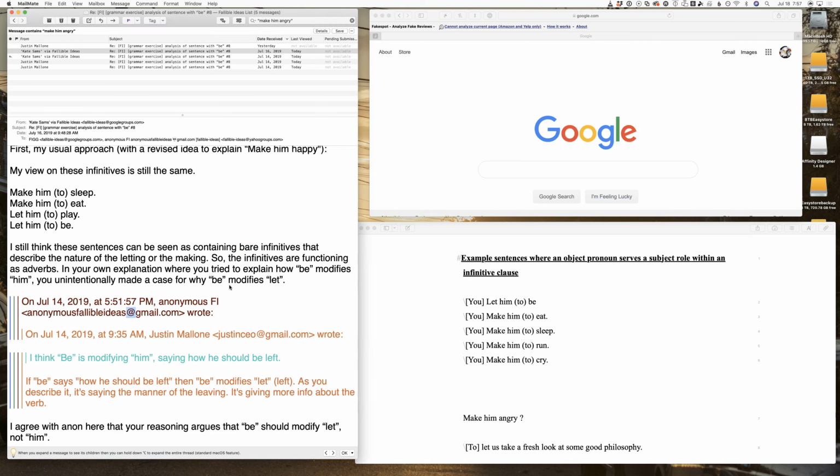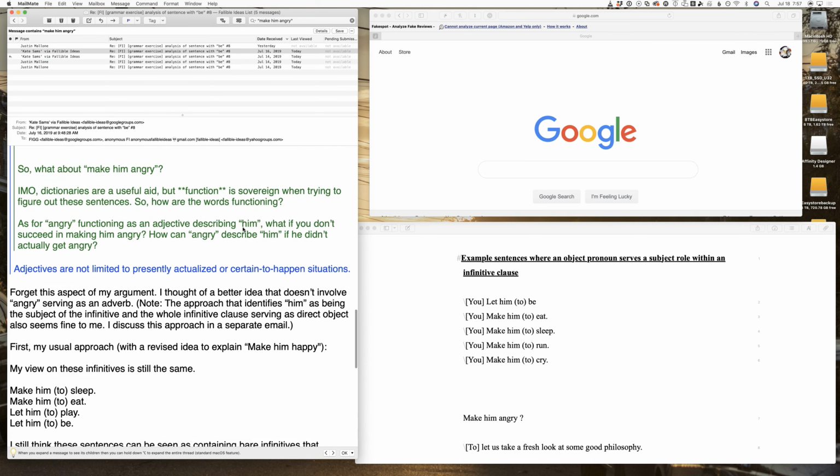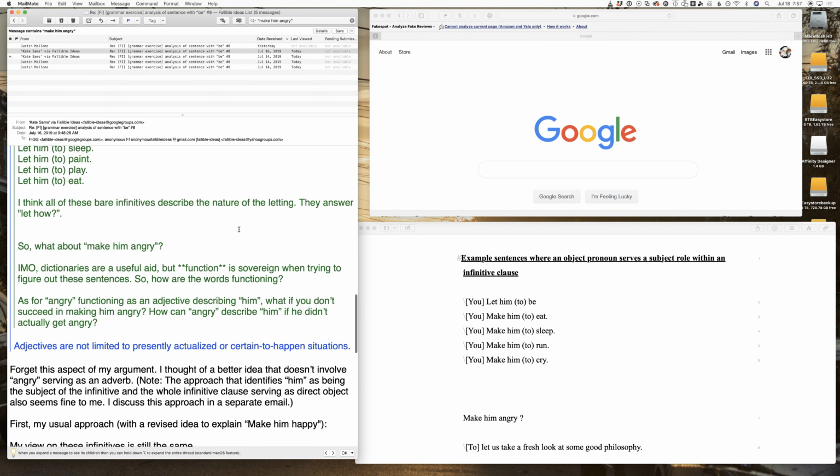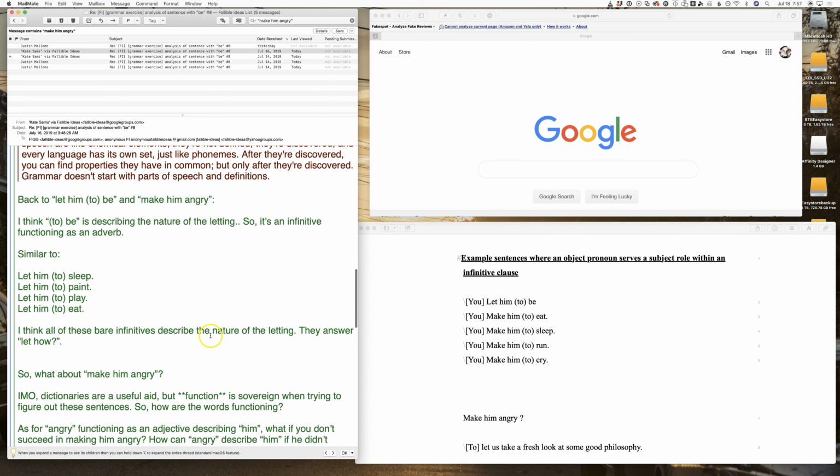Alright, so I'm doing some more commentary on grammar discussion on the Fallible Ideas List. And here I have a post by Kate Sams. And we've been talking about various sentence examples. And there's one particular sentence that's under discussion that I think is a bit of an outlier.